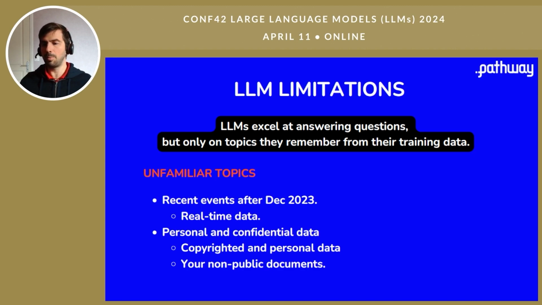For example, the OpenAI models are not able to answer a question about 2024, because all the training data is from before this year. In particular, it's not going to work with real-time data.